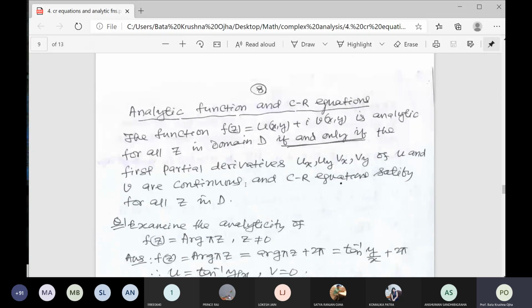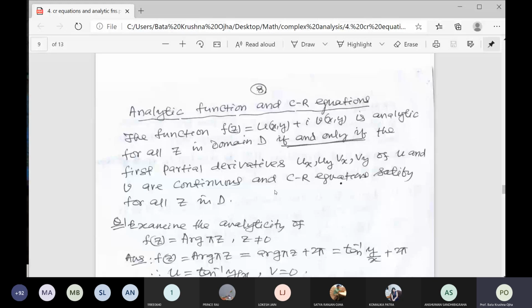Now, analytic function and the CR equation. What is the relation between an analytic function and the CR equation? Please listen, this is very important. A function which satisfies the CR equation may not be analytic.